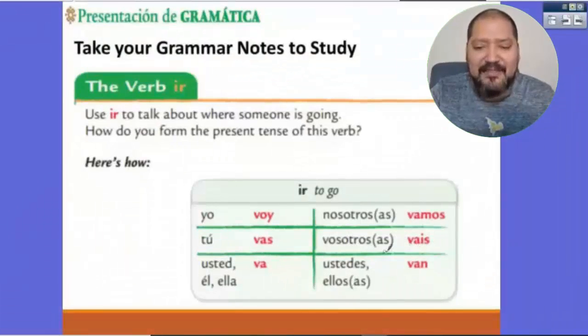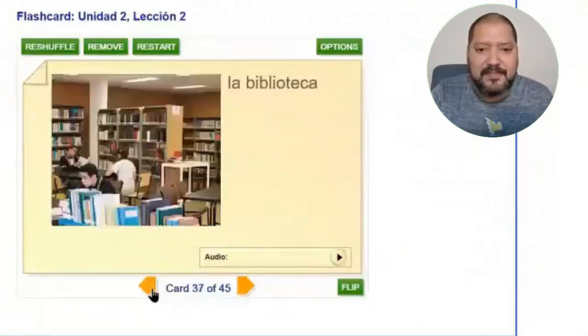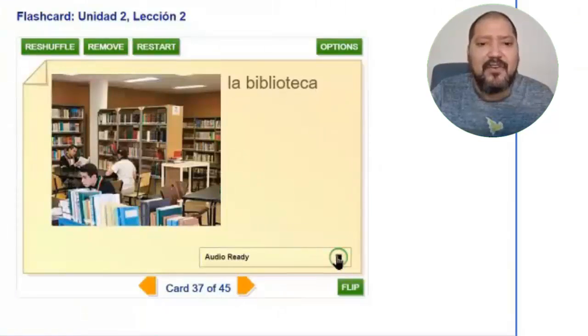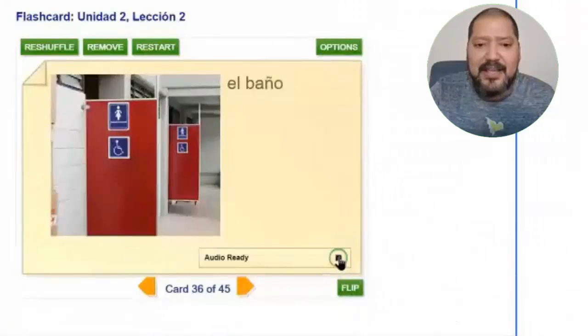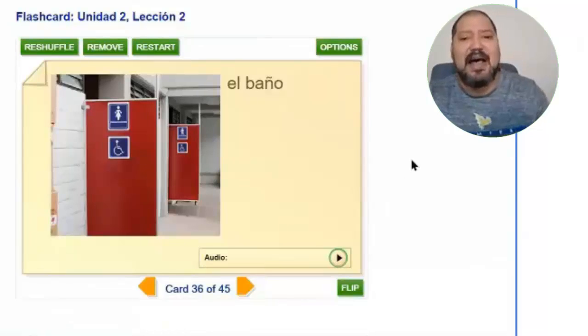Vosotros vais a la biblioteca. A la biblioteca. La biblioteca. Vosotros vais a la biblioteca. And the last one. Ellos van al baño. Bien, ellos van al baño.